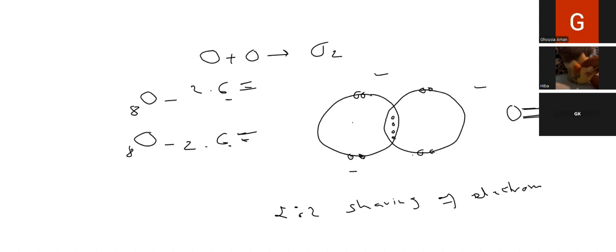So double covalent bond is stronger and more difficult to break than the single covalent bond. More energy is needed to break this bond. So how are we going to make it? Like this. This oxygen's 2 electrons are shared with this oxygen's 2 electrons. Remaining 4. 1, 2, 3, 4.